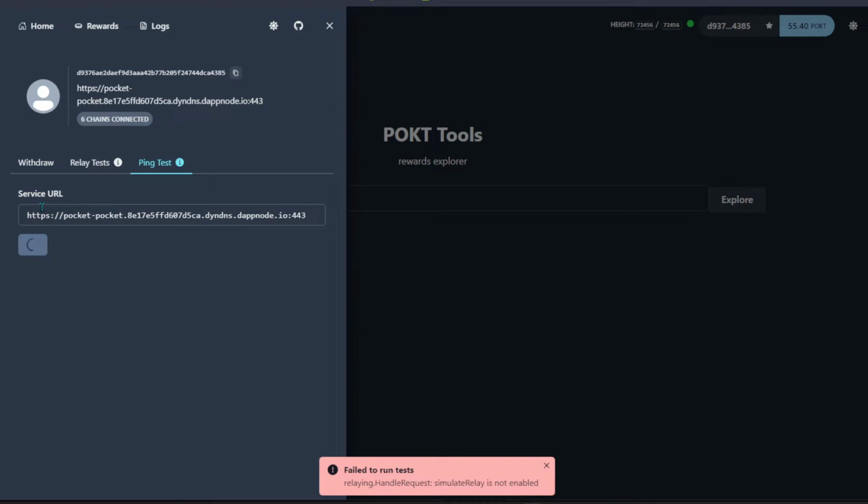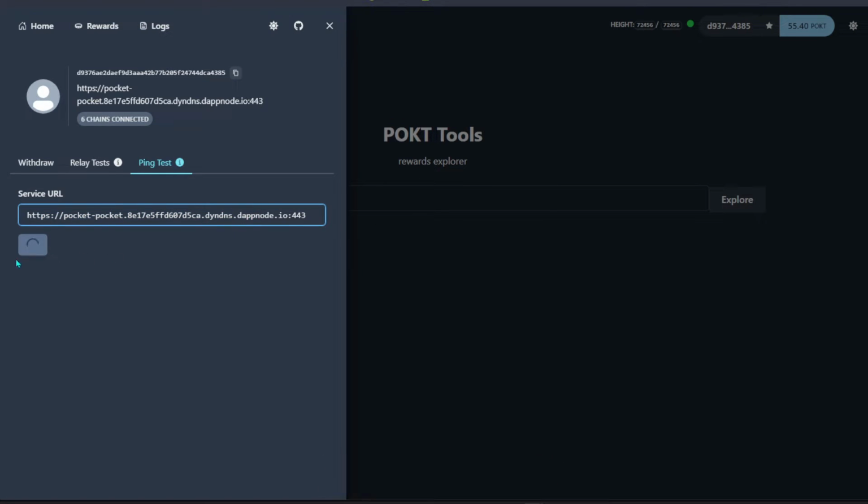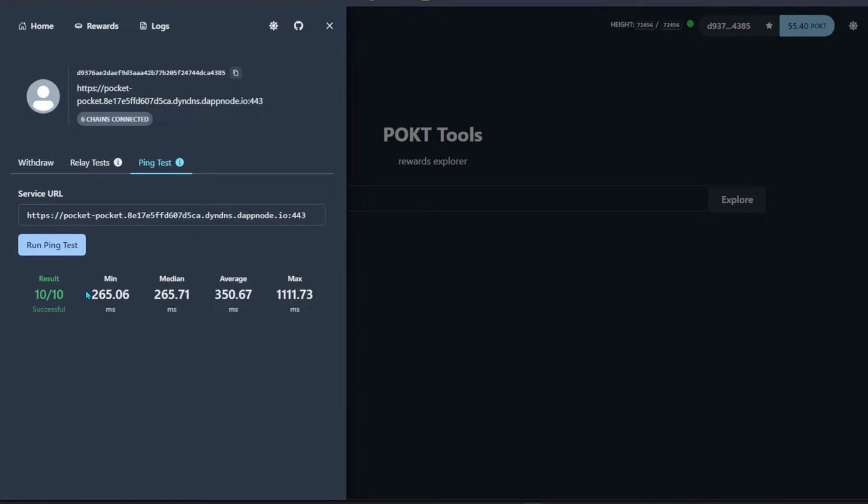So if you click on ping test itself, you will see that basically your chain will be your URL will be pinged, and they are testing the connectivity towards it. You can see they send 10 pings, and here it is a success. And of course this is the latency, just ignore it. But of course yeah, basically the lower the number the better.